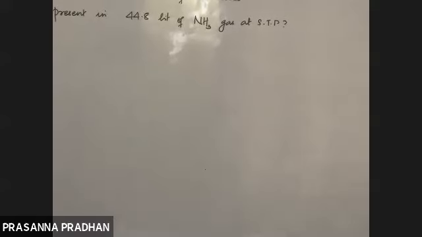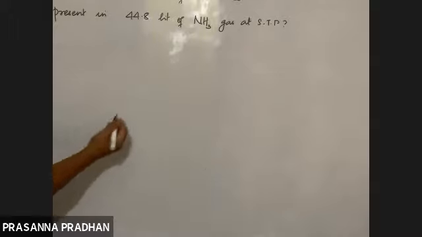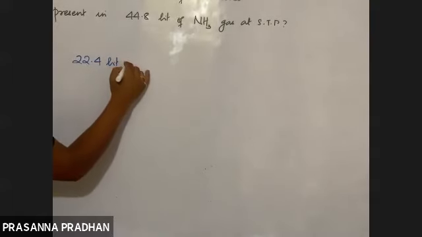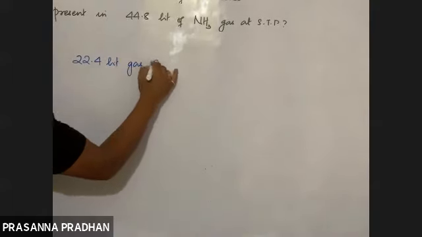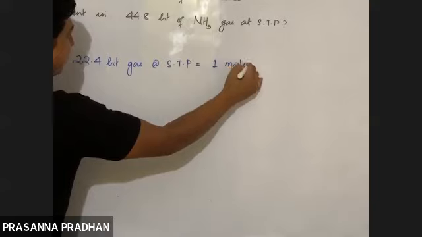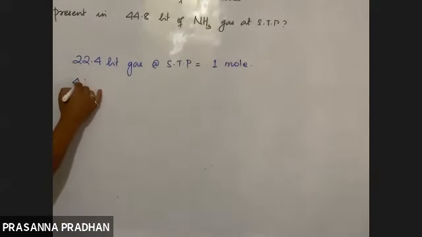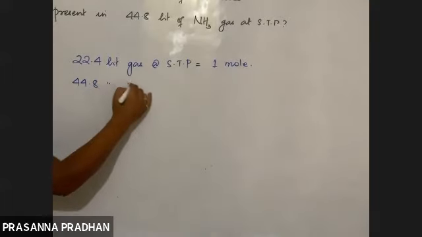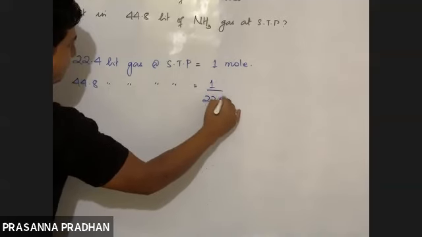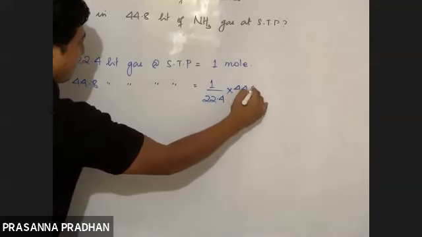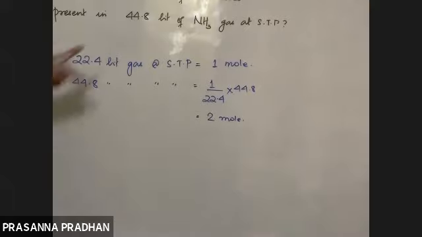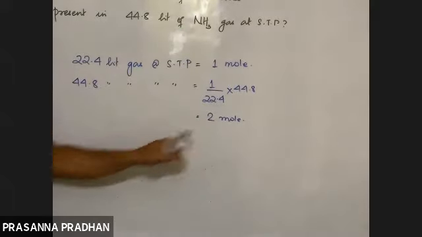Okay, so how are you going to proceed now? 22.4 liter of a gas at STP is equivalent to how many mole? It is equivalent to 1 mole. Fine. So therefore, 44.8 liter of ammonia gas at STP is equal to how many mole? It will be 1 by 22.4 multiplied by 44.8. So this is equal to 2 mole.